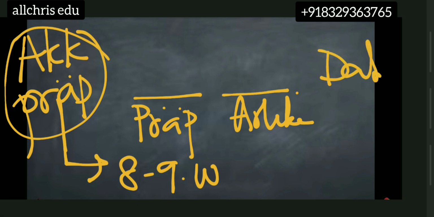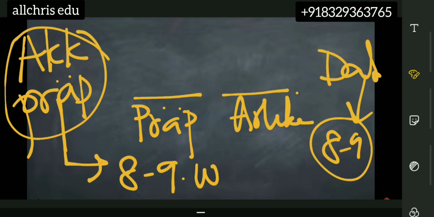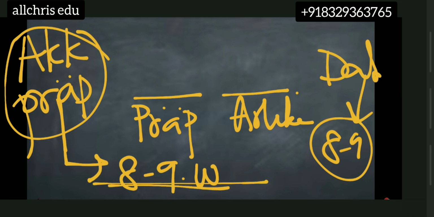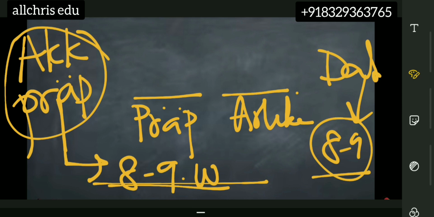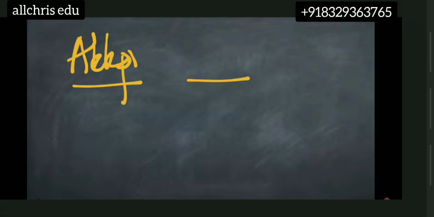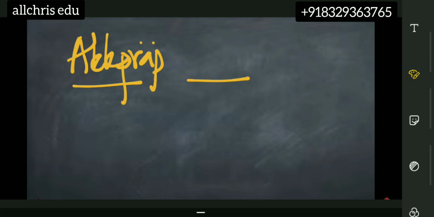In dative also there are only a few, 8 to 9 prepositions which come under dative. This we will see in the process, children. At present we have to concentrate on what happens with this preposition. This is just an example. The meanings and all we are going to see further, so don't worry, we are just seeing the rule first.